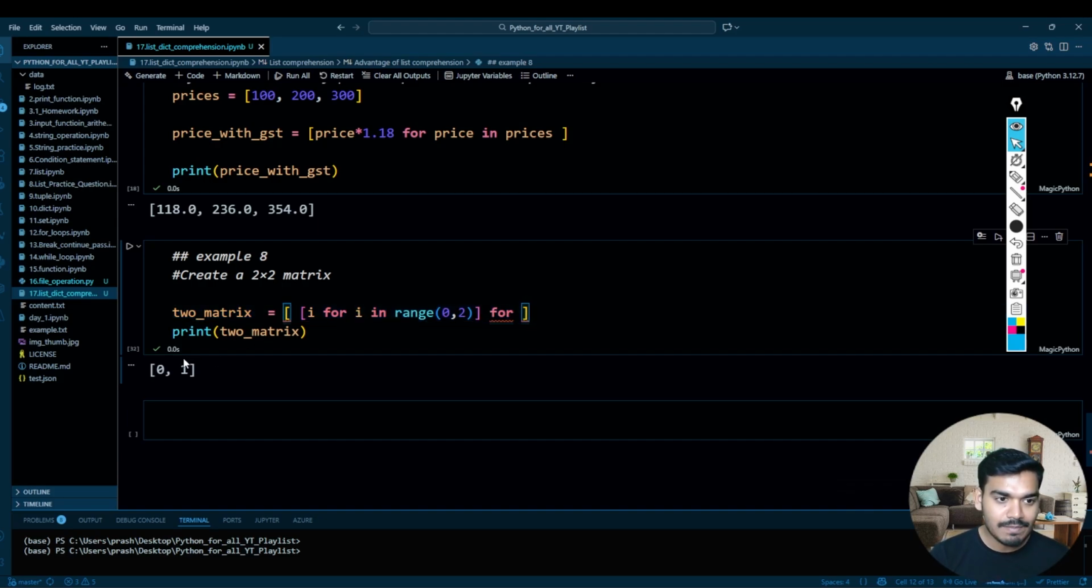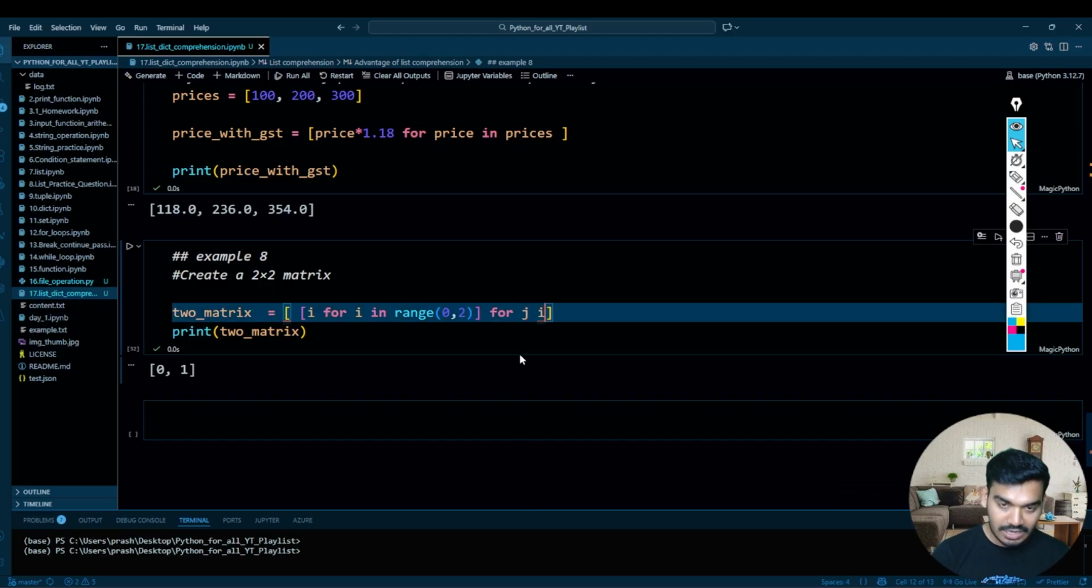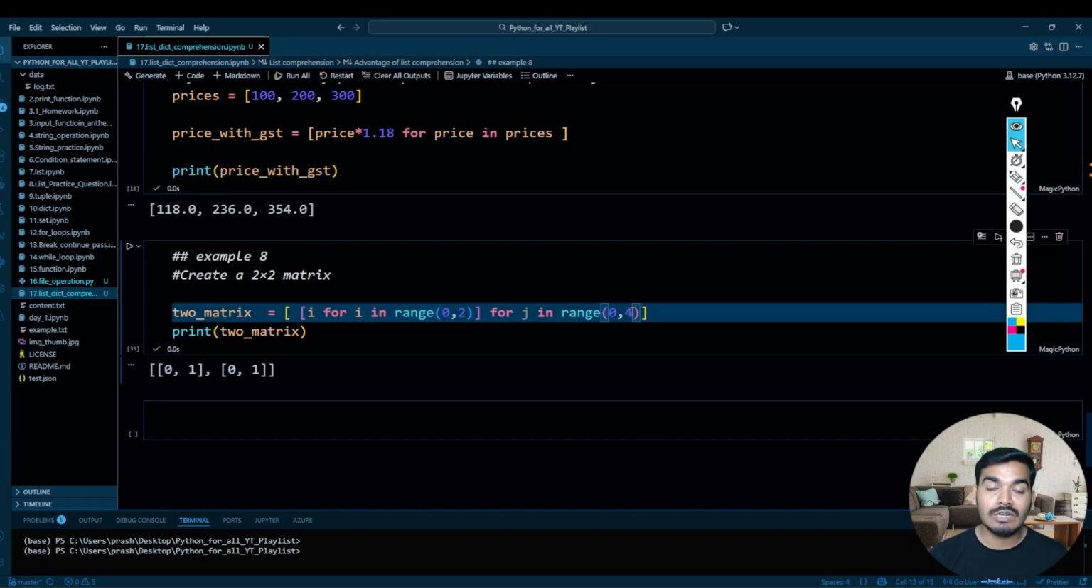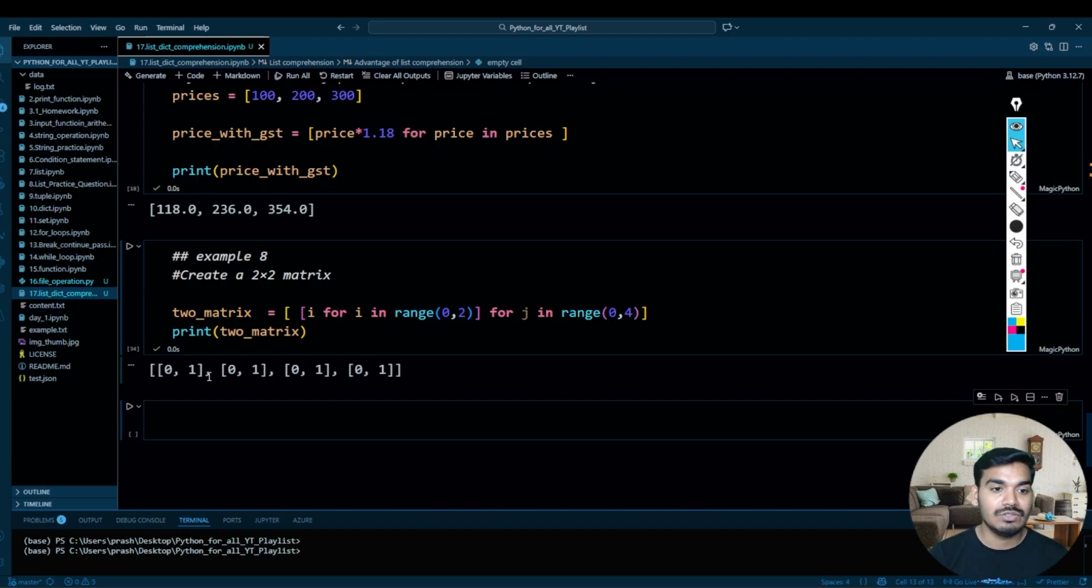So first is this time, one time, and again one more time. So for that I write for j in range of 0, 2, and you will have this matrix 2 times. So this matrix will iterate 2 times because I have given over here range 0 to 2. If you write over here, let's say 4, it will iterate 4 times: 0, 1, 2 and 3. It is basically 1, 2, 3, 4, right? So this is how you can create the 2:2 matrix, guys.